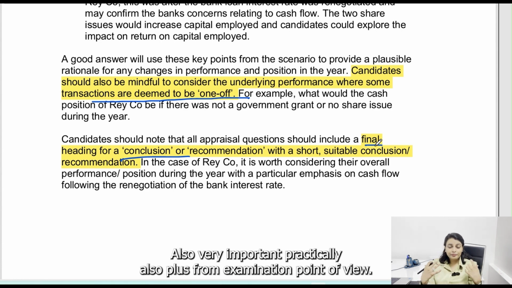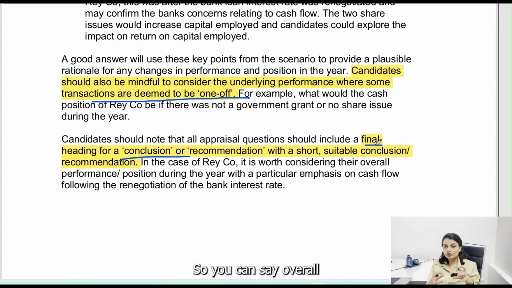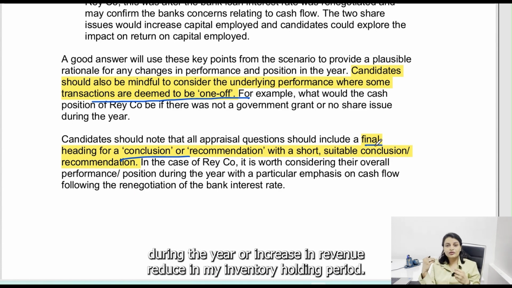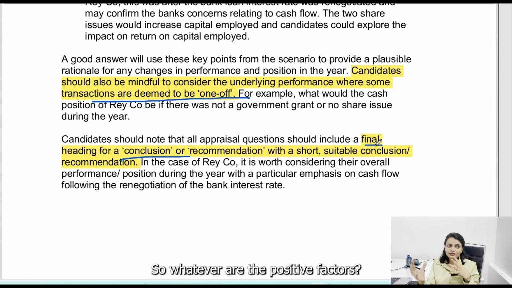Very important, practically also, plus from examination point of view. So don't forget to give a conclusion. So you can say overall the position of the company looks good because of great profit during the year, or increase in revenue, reduce in my inventory holding period. So whatever are the positive factors, you could put all of those in that.